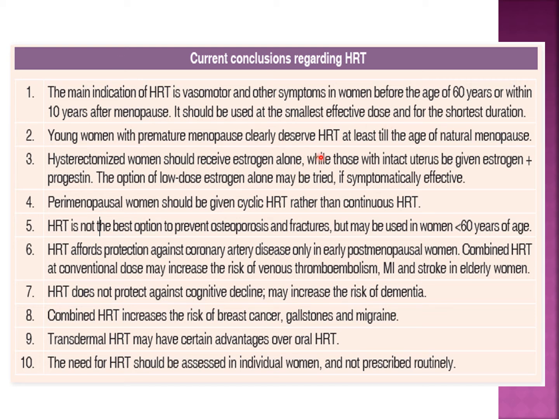Young women with a premature menopause clearly deserve the HRT at least till the age of natural menopause. Hysterectomized women, in whom the uterus has been removed, should receive estrogen alone, because they have no risk of endometrial carcinoma since the uterus is already removed. So you can give them estrogen alone, there is no need to give progesterone, while those with an intact uterus should be given estrogen plus progesterone.